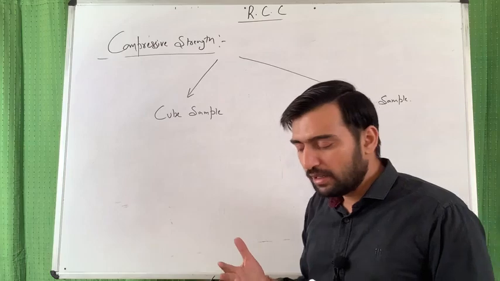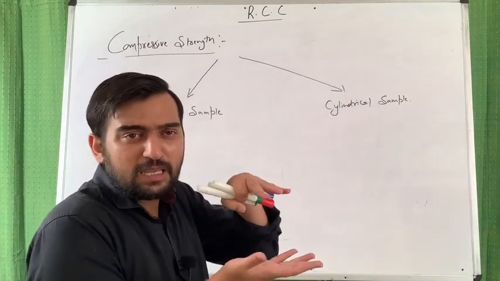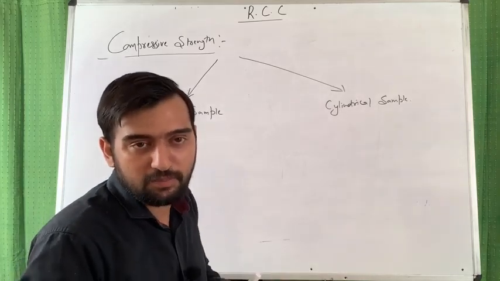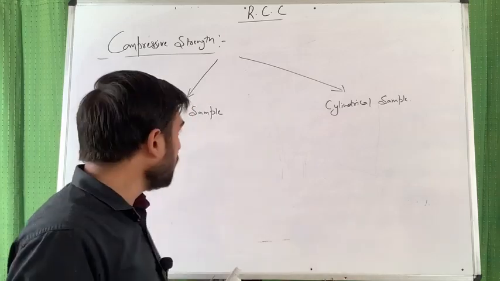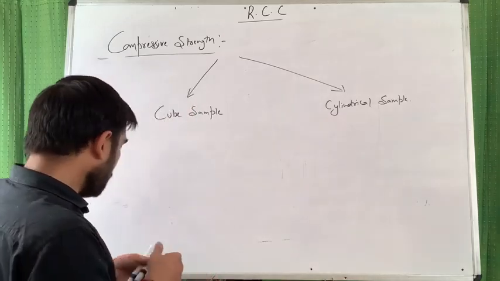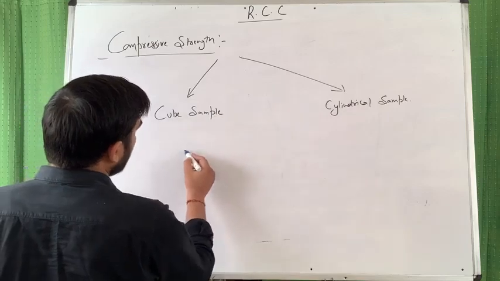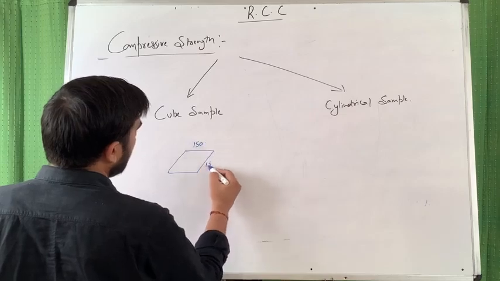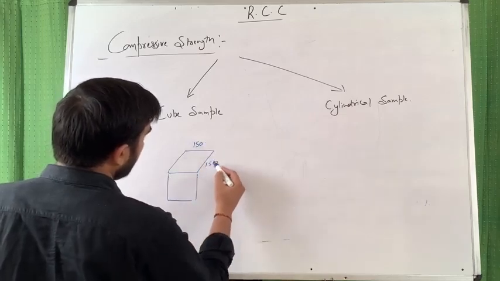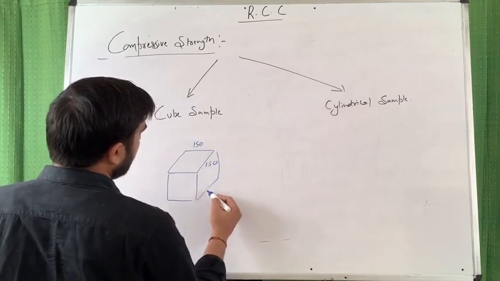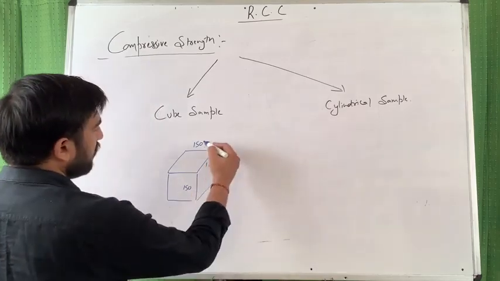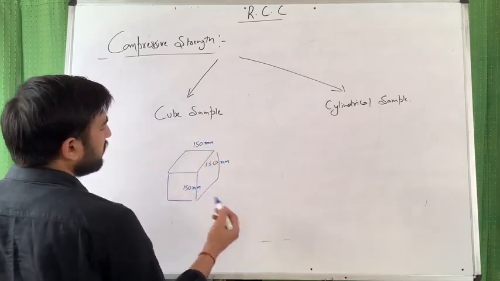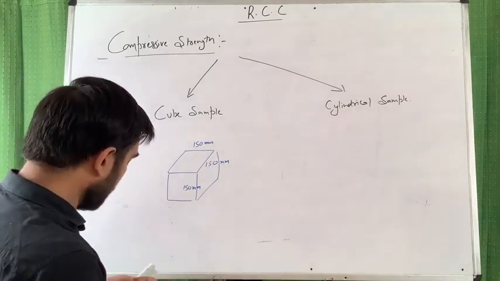So from a cube sample or cylindrical sample you can obtain the compressive strength. You simply keep your RCC sample under the universal testing machine and apply the compressive load. What are the dimensions of the cube sample? The dimensions are 150 mm by 150 mm by 150 mm, or 15 centimeters by 15 centimeters by 15 centimeters.